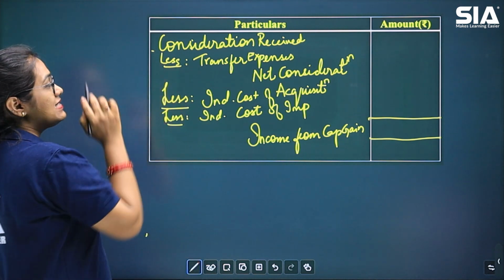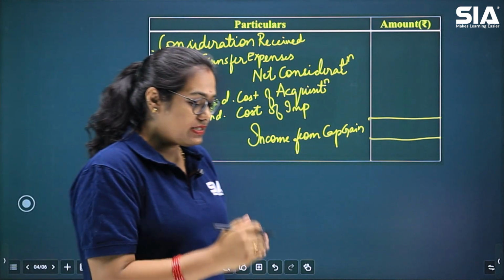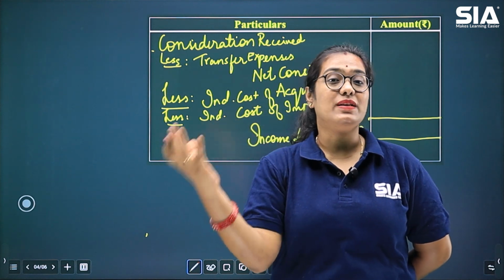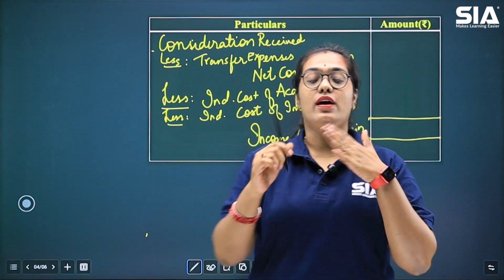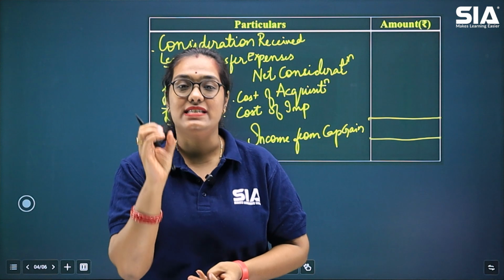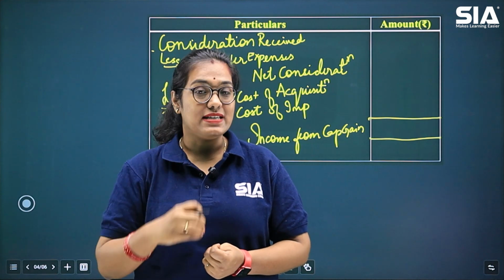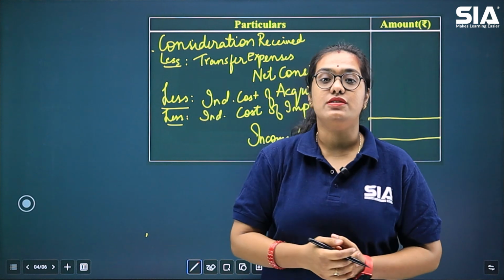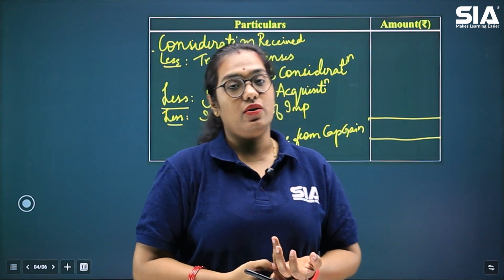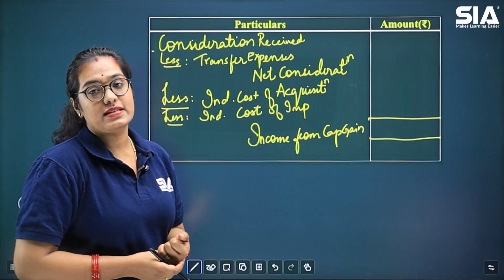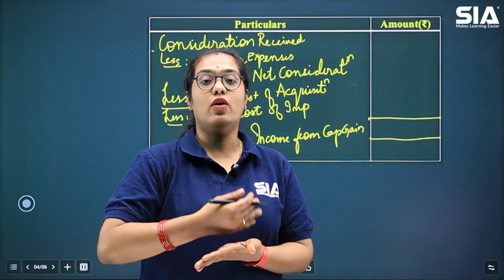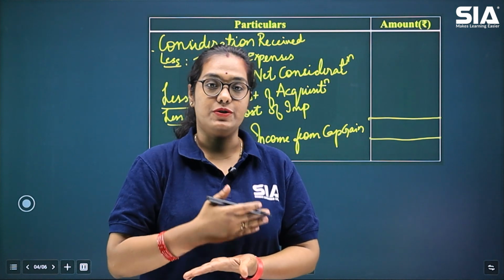Here, the first thing is consideration received. Now, what is consideration received? In simple words, it is the sales price. When I sold my building, I get some amount for the sale of that building. That amount I receive on the sale of the capital asset is called consideration received. In some books you can also see sales consideration, so both mean the same. It is nothing but the selling price of your asset.